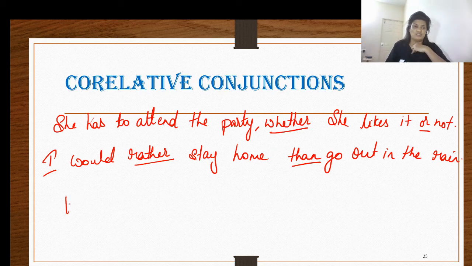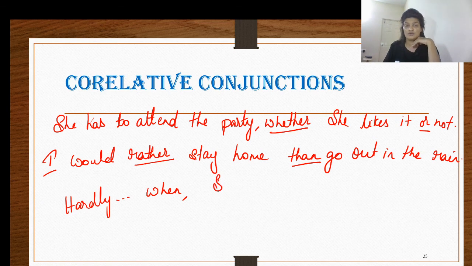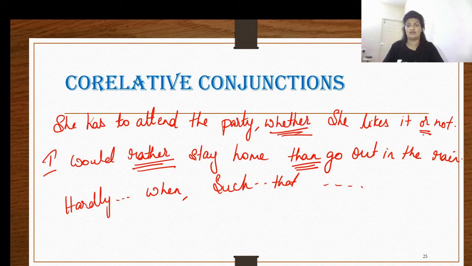Other conjunctions are like hardly and when, and then you also have such, that, etc. So when conjunctions are used in the same statement like this, in this particular manner, then you call them correlative conjunctions. Keep that in your mind.